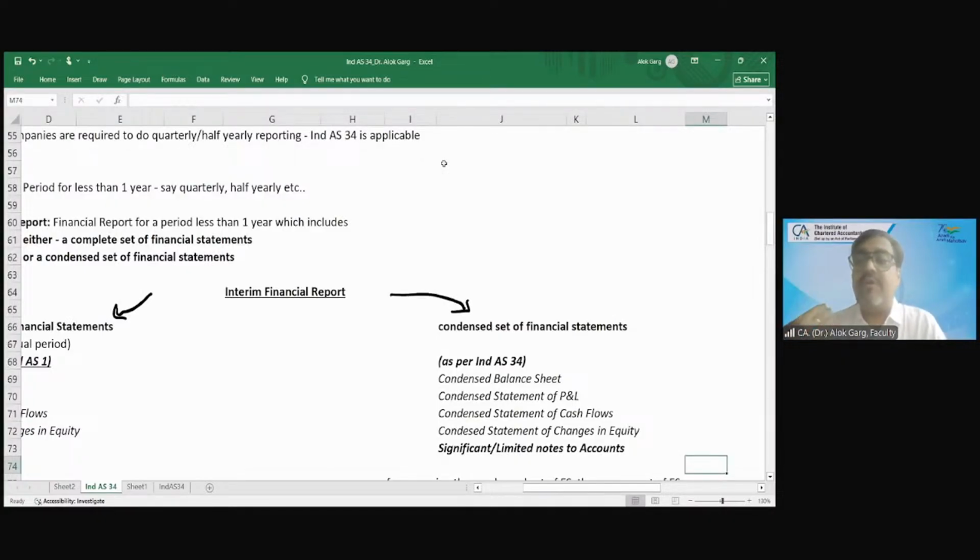There is no mandatory requirement to publish the interim financial statement. The mandatory requirement is to publish financial results. But is there a mandatory requirement to publish the annual financial statement? Yes, sir. Yes, annual report. For listed companies, the annual report has to be on the website and has to be filed on the stock exchange. And for unlisted entities, these financial statements have to be filed with MCA, ROC.